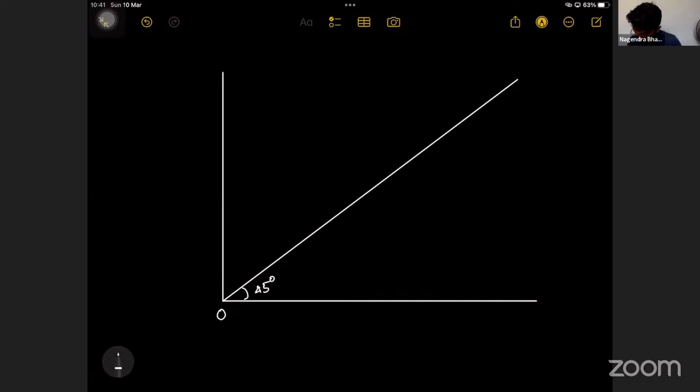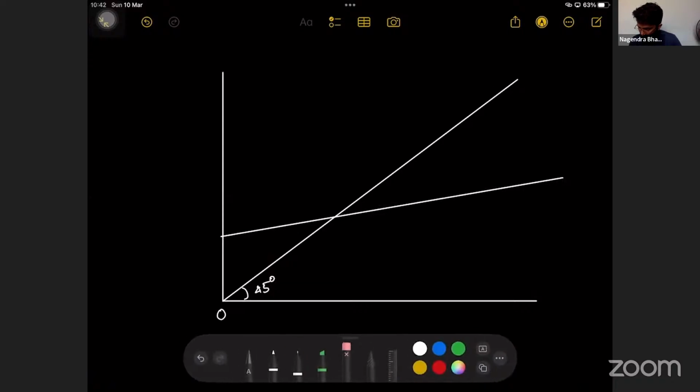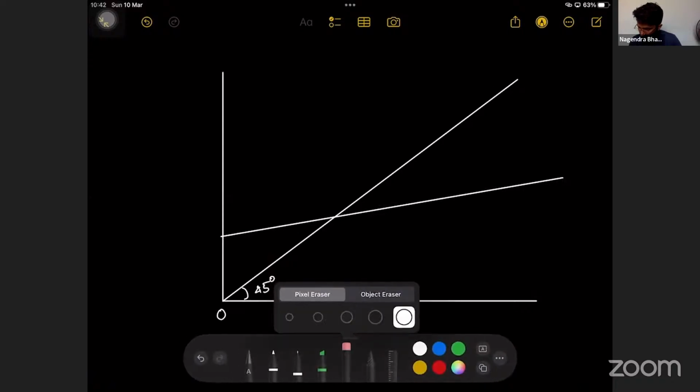And this is demand. We know that the demand line is flatter. Can you tell me why demand is flat? Because of the marginal propensity to consume, it will be flat.